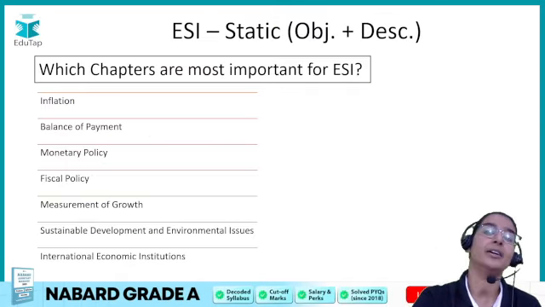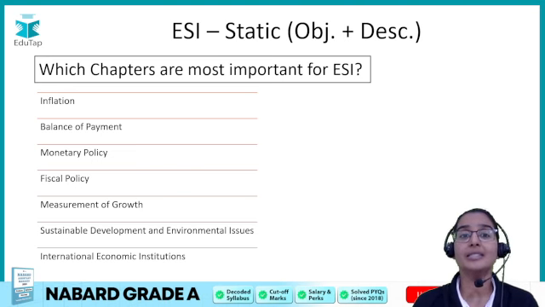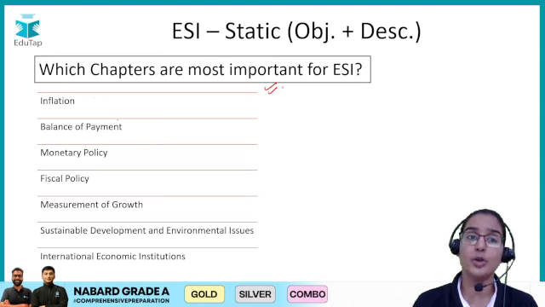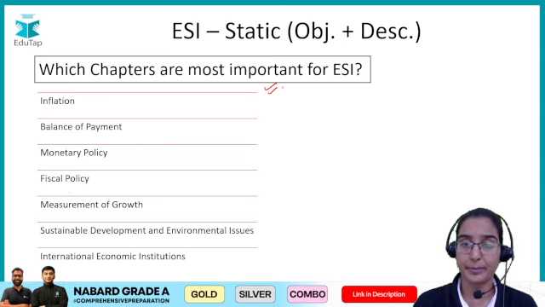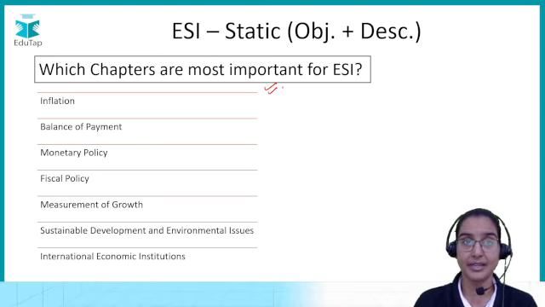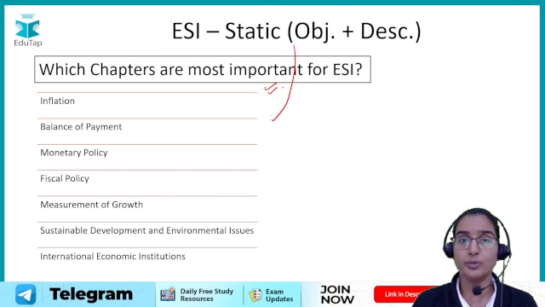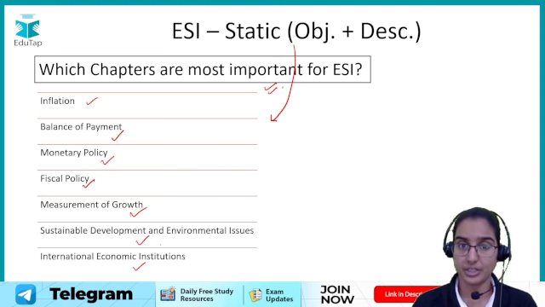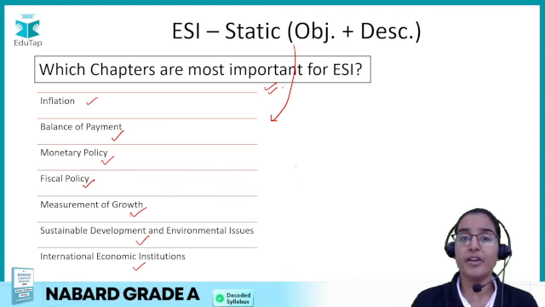Apart from that, you might be thinking, what are the most important chapters as far as the ESI is concerned. So students, here is the list of the most important chapters as far as the ESI static part is concerned, especially from the objective perspective: inflation, balance of payment, monetary policy, fiscal policy, measurement of growth, sustainable development and environmental issues, international economic institutions. So these are a few chapters.